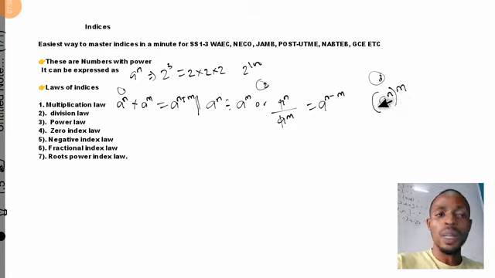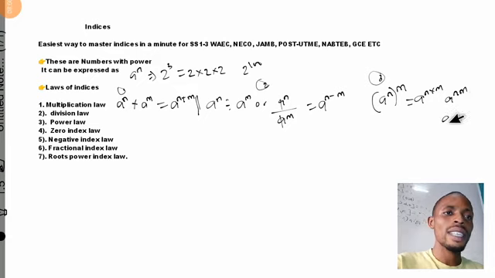So how do we solve when you have a power law of indices in any given question? The solution to this law is given as this. If you open this bracket, the index here is multiplied by the outer index. So this will give us a raised power of n multiplied by m. Or you can write it as a raised power of nm, or as a raised power of m multiplied by n. It's still the same thing.